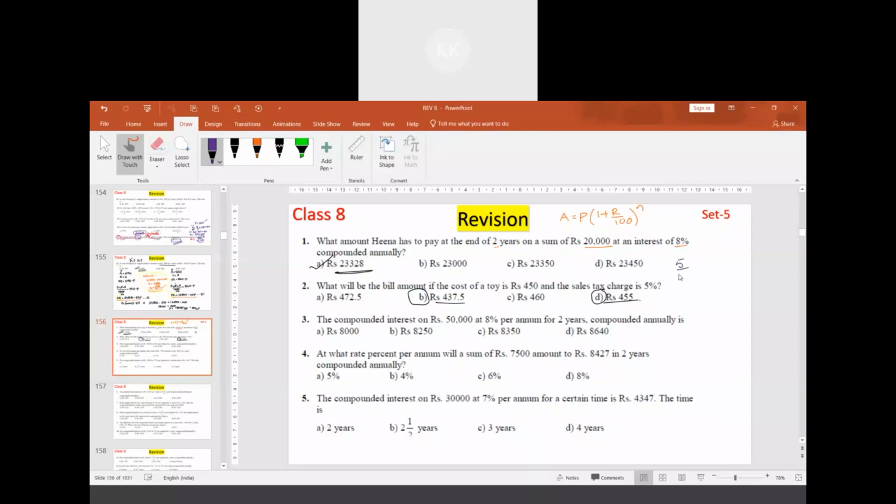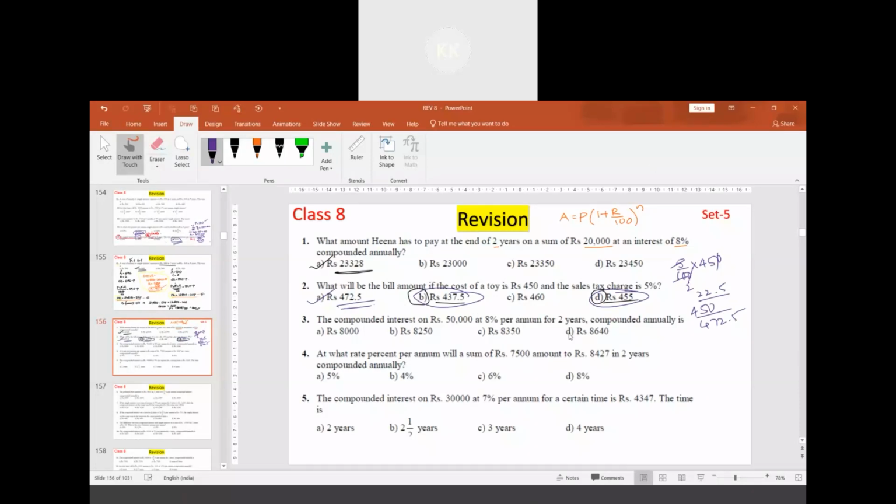Yes, the answer is 472.5. What is 5% of 450? 22.5, sir. This 22.5 you are going to add with 450. We get it as 472.5, option A. Option A is correct. So here these two options cannot be the options. You have understood that?